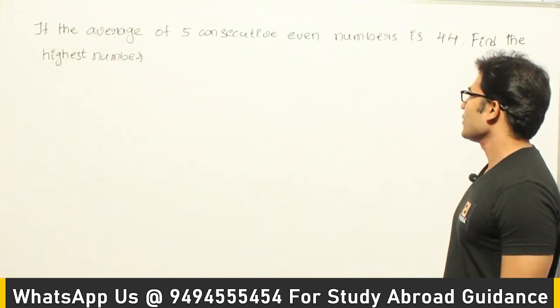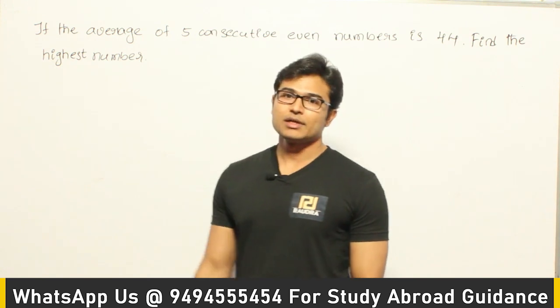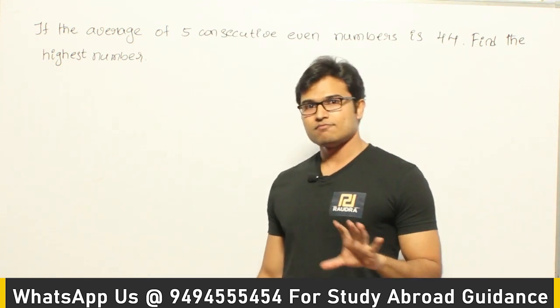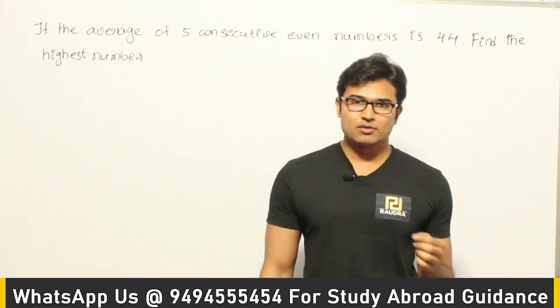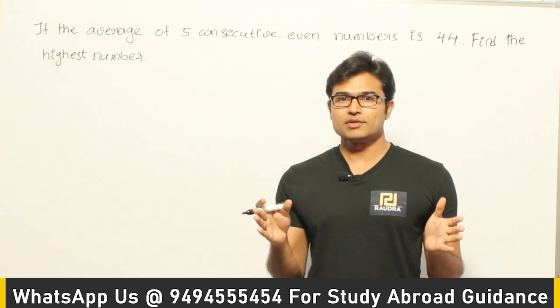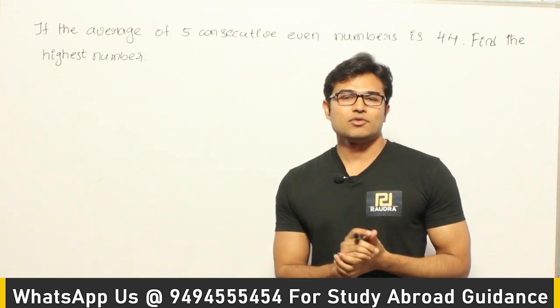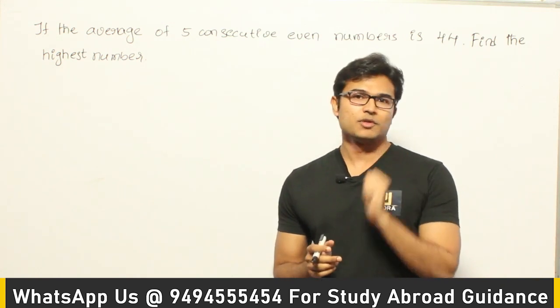Let's say this: if the average of 5 consecutive even numbers is 44, then what is the highest number? So they are asking you about 5 consecutive numbers which are even, right? Before solving it, let me tell you one small concept. Whenever there is a series of numbers which are all in AP, and you try to find the average of it, it is always going to be the middle value.